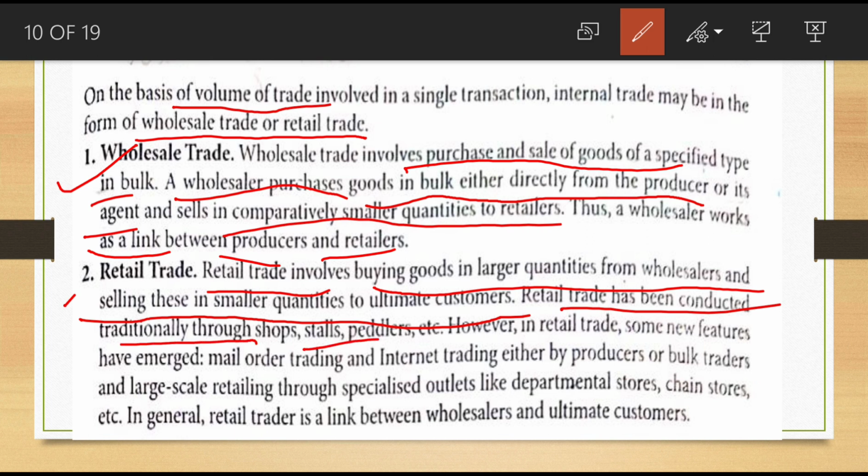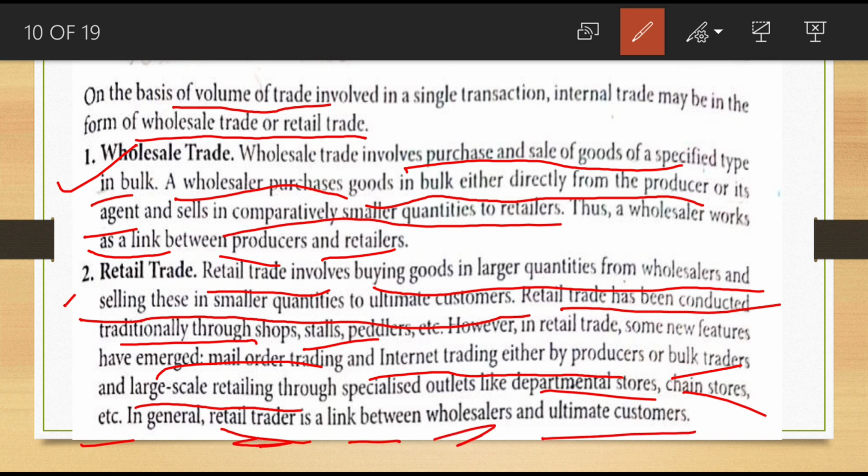These are traditional. However, some new features have emerged in retail trade: mail order trading, internet trading, and large scale retailing through specified outlets like department stores and chain stores. These are part of retail trade. In general, retail trade is a link between wholesaler and ultimate consumers.